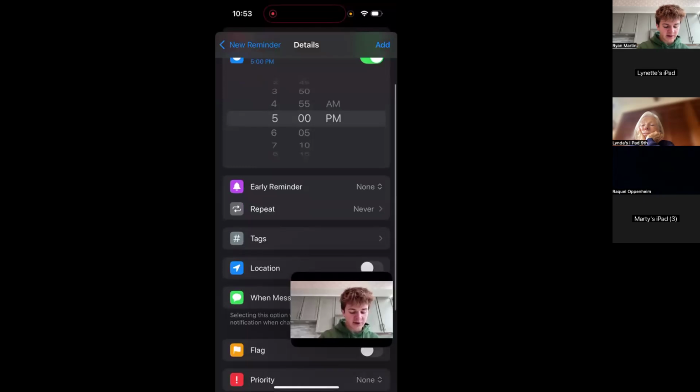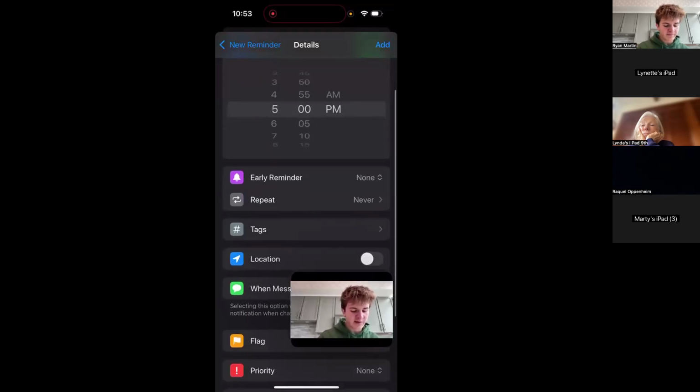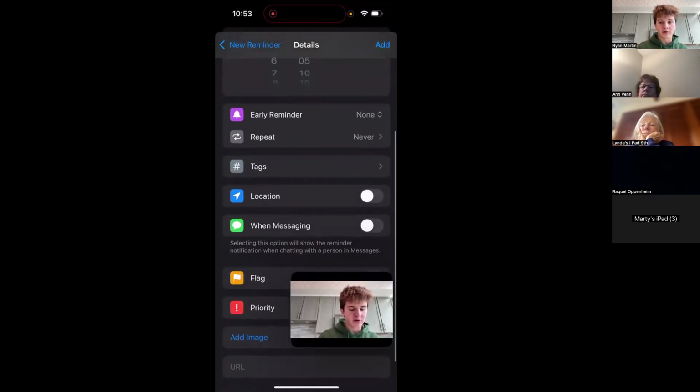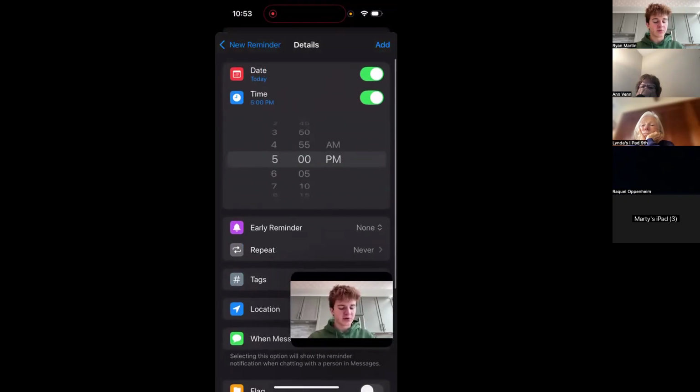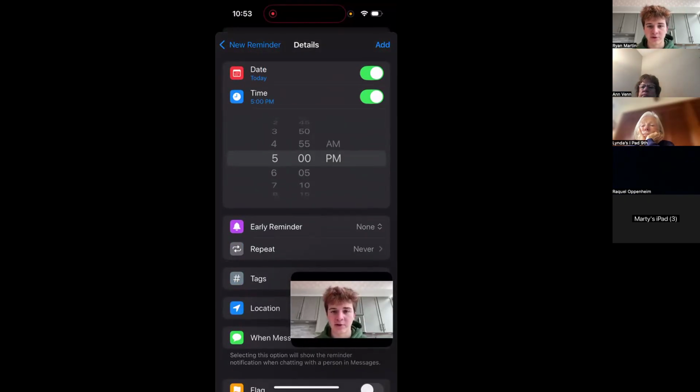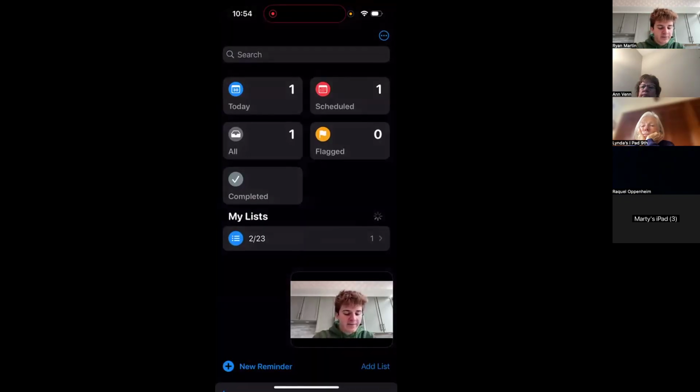And then just like the calendar, you can do repeat. You can turn on location. You can do a lot of different things. None of this is really too important if you're just trying to get a reminder out there. Some of it gets a little too specific in my opinion. But then I can press add and bang.